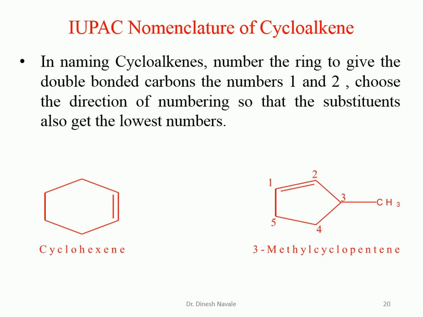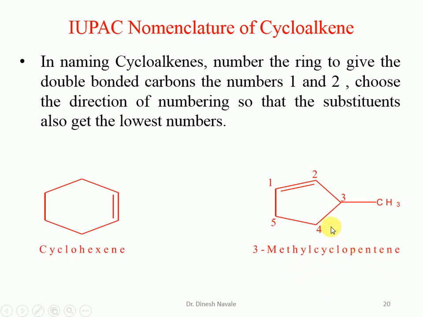Now in the nomenclature, we have to see there is a five-carbon ring. So it is going to become a pentane. If it is a pentane, "ane" will be replaced by "ene", so it is a pentene. But it is a cyclic ring, so we have to use the word cyclo. So it is going to become cyclopentene.